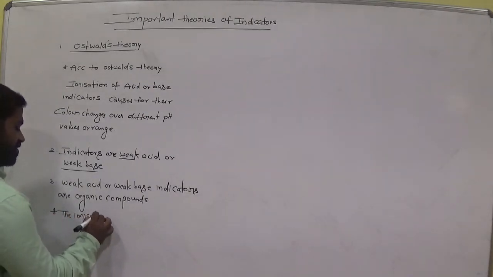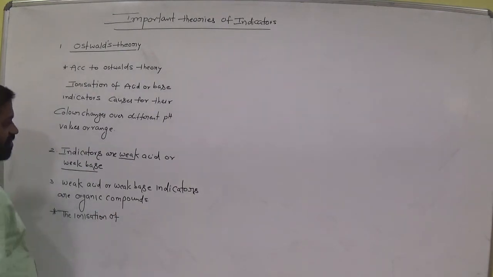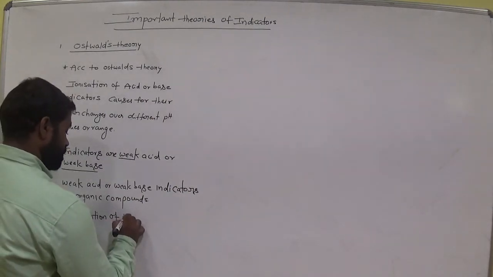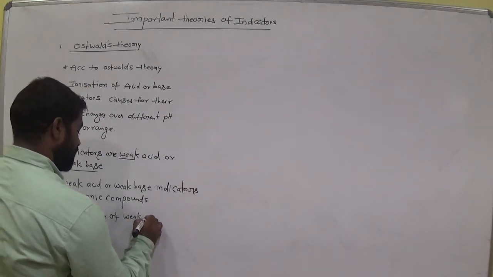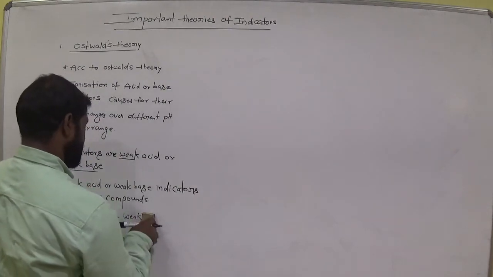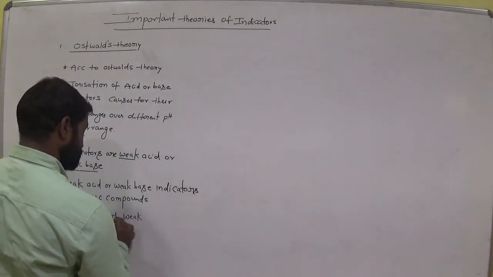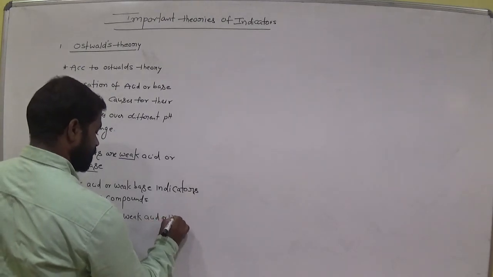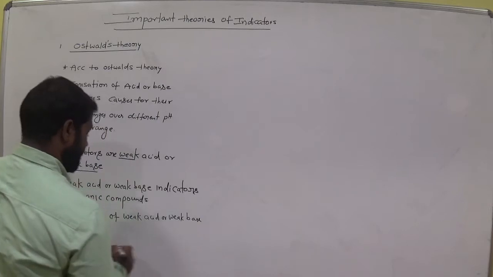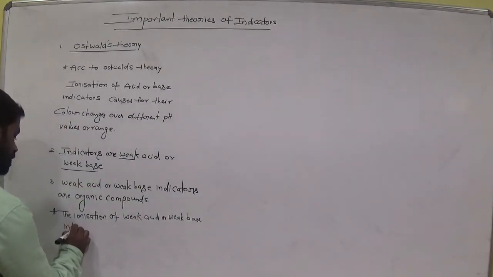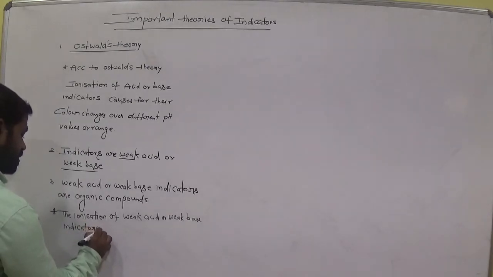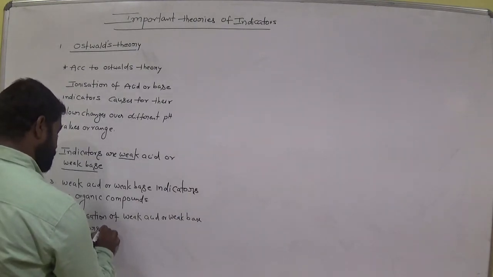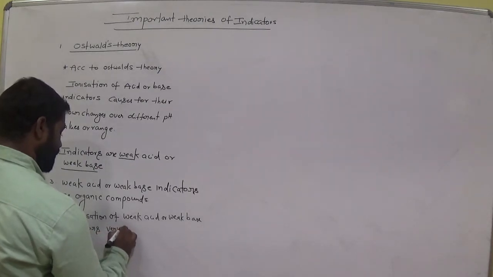The ionization of weak acid or weak base indicators is very slow.